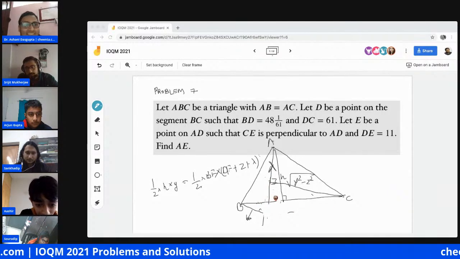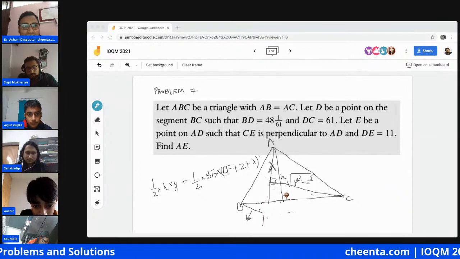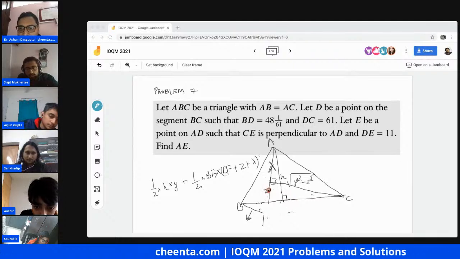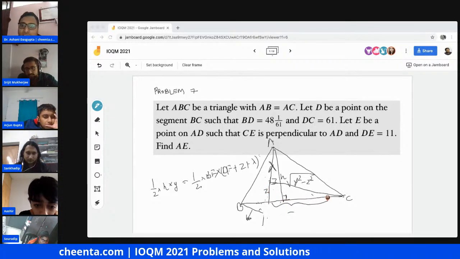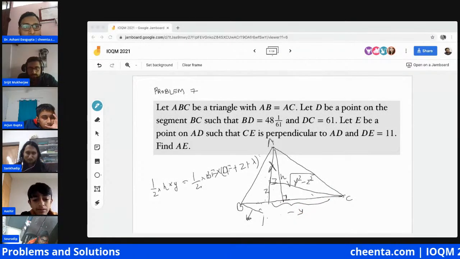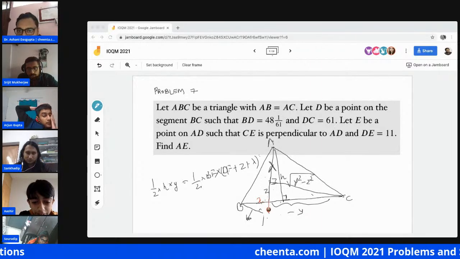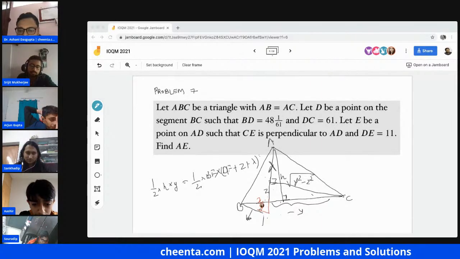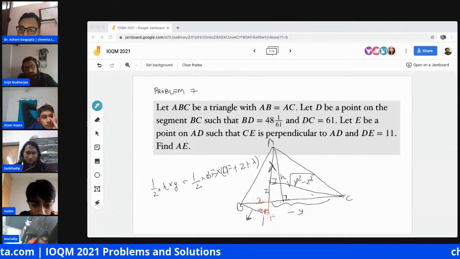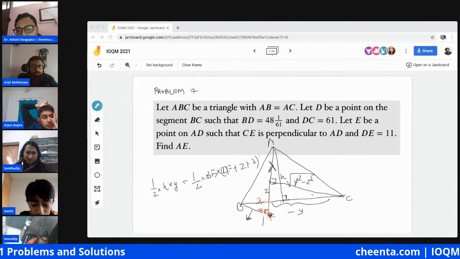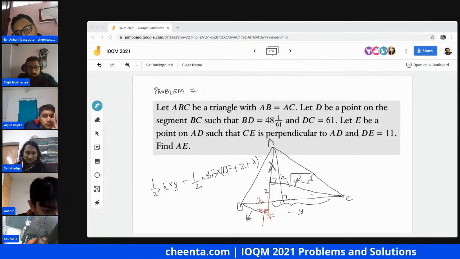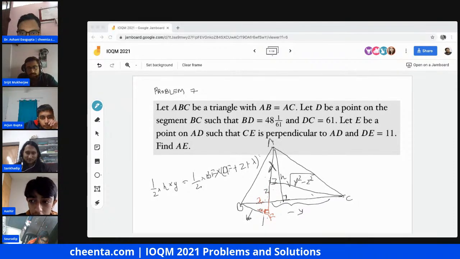I'm drawing this perpendicular. Let's call this z, and let's call this y. Let's call the height h, and what we are required to find is lambda. And this is x, and we have drawn a perpendicular here. What we are trying to do is that we know this BF because these two triangles are similar. Which two triangles are similar? This triangle and this triangle are similar.